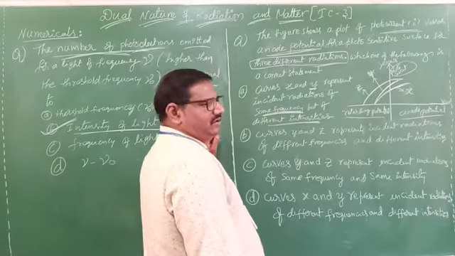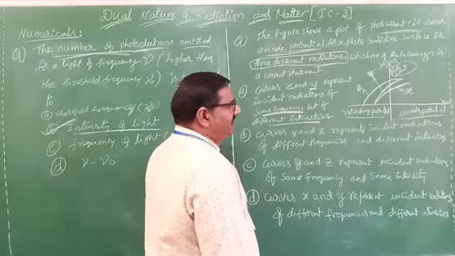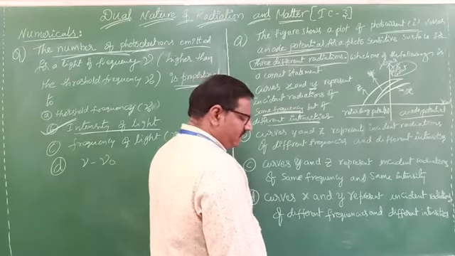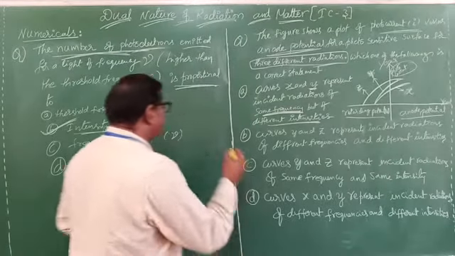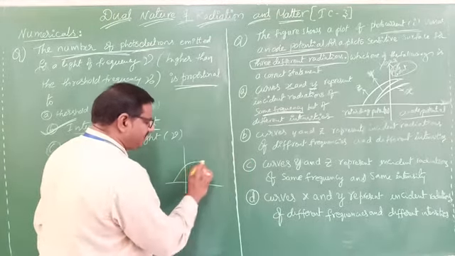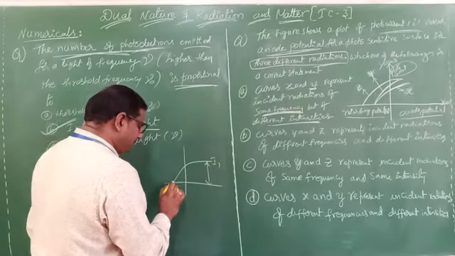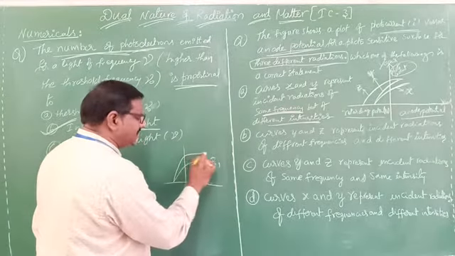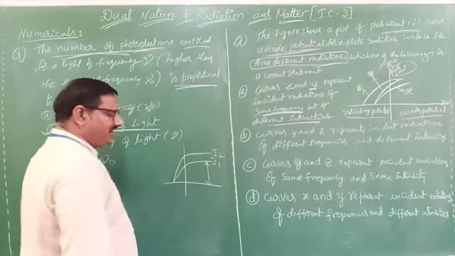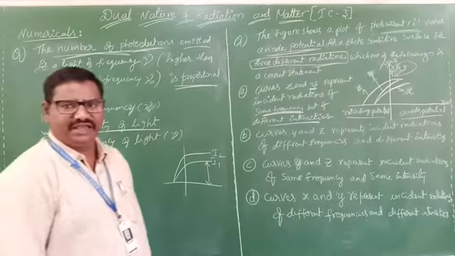Clear? If frequency does not change and intensities are different, we already learned about this curve. It is like this: the first intensity has saturated current I1. Different intensities, but the stopping potential does not change. Already we discussed it, so the stopping potential remains the same.